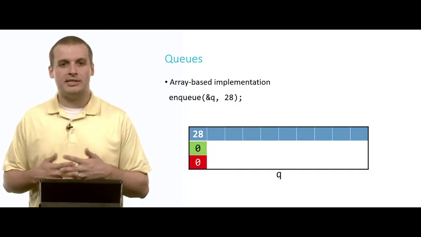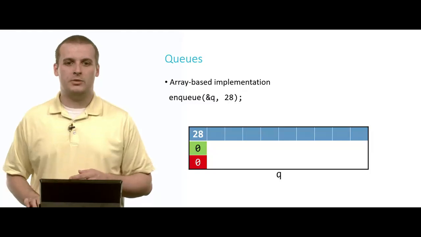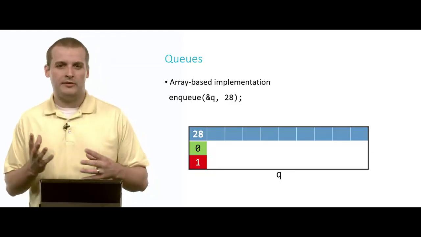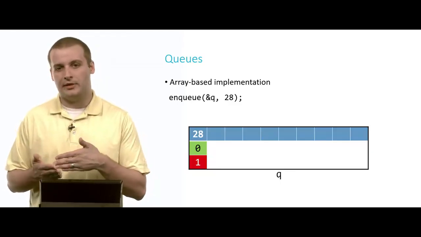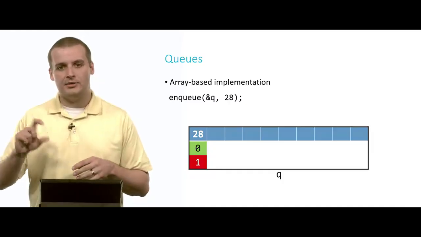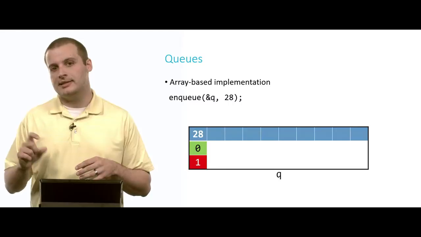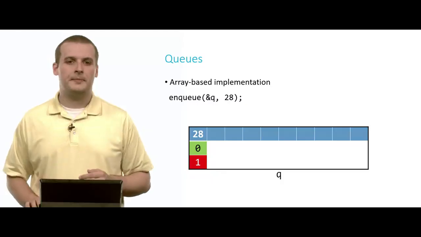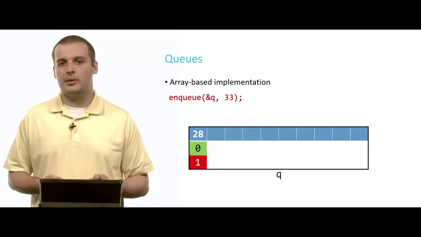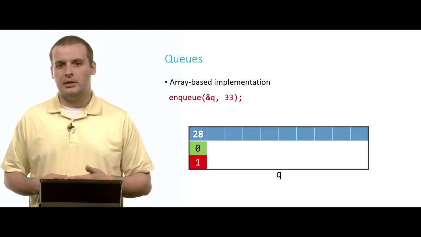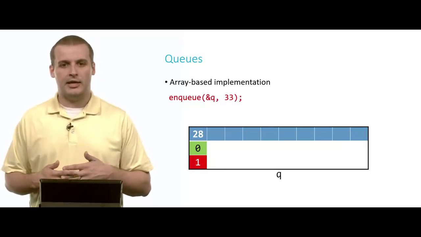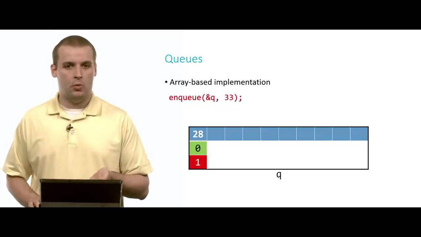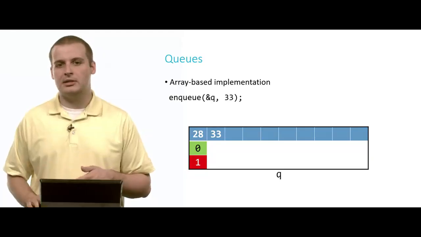Rather, we want to change the size. So in this case, we'll increment size to 1. Now, a general idea of where the next element is going to go in a queue is to add those two numbers together, front and size. And that'll tell you where the next element in the queue is going to go. So now let's enqueue another number. Let's enqueue 33. So the 33 is going to go into array location 0 plus 1. So in this case, it's going to go into array location 1. And now the size of our queue is 2.